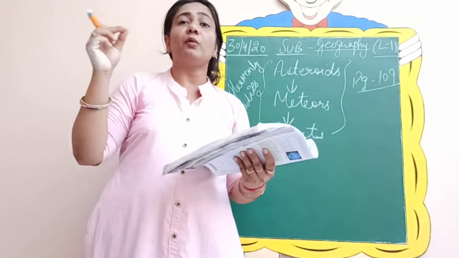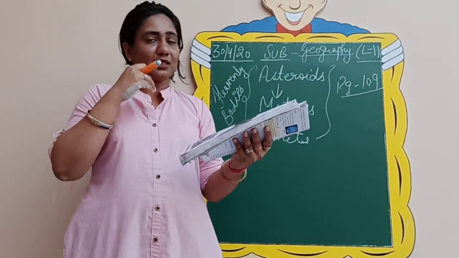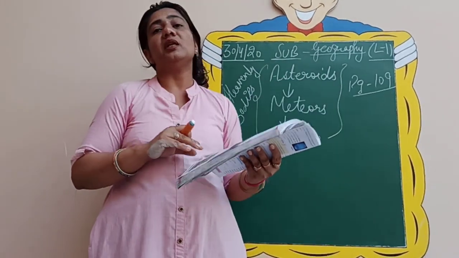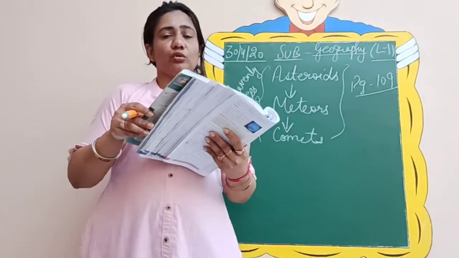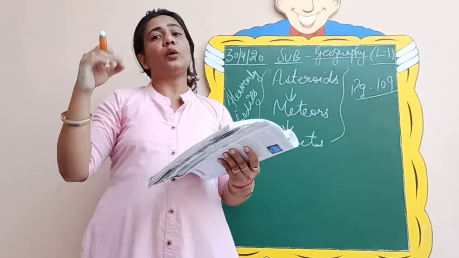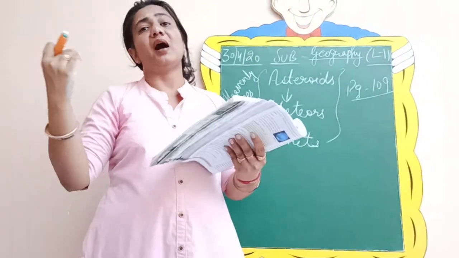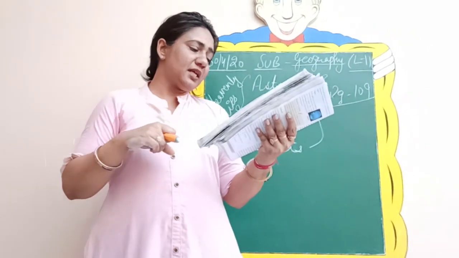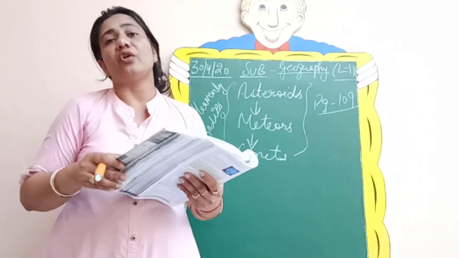Please underline, they are what? They are large pieces of rocks, as you can see in the picture itself. Most of them are located between Mars and Jupiter. So you can please underline, they are located where? Mostly between Mars and Jupiter. This area of the space is also known as the asteroid belt.